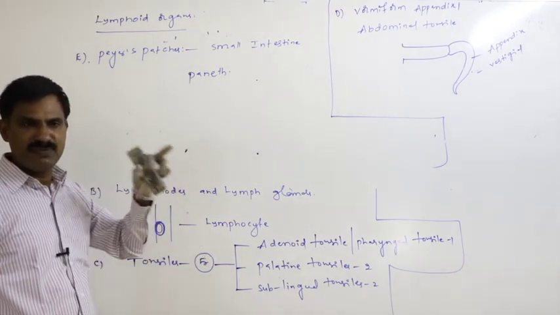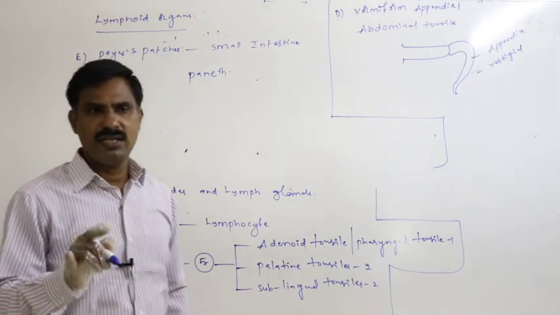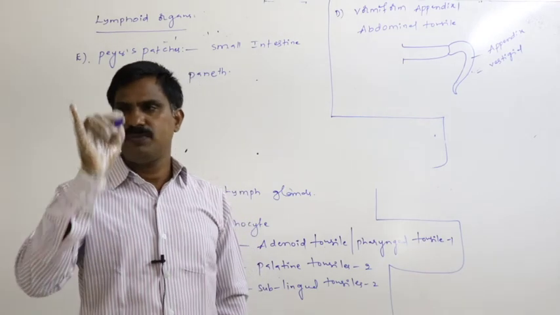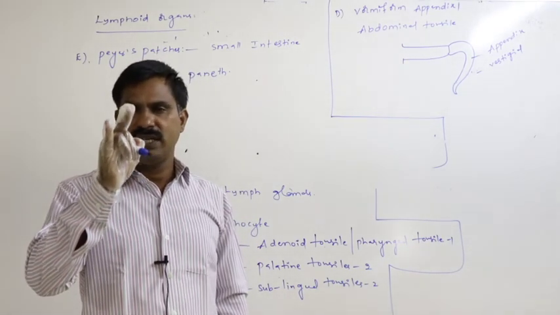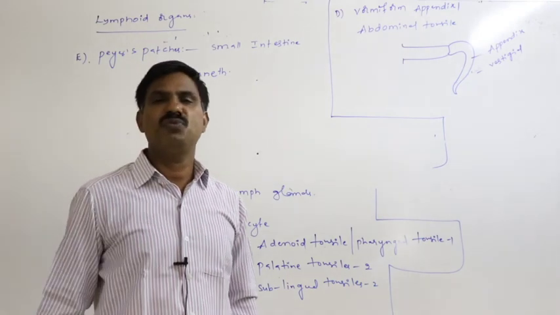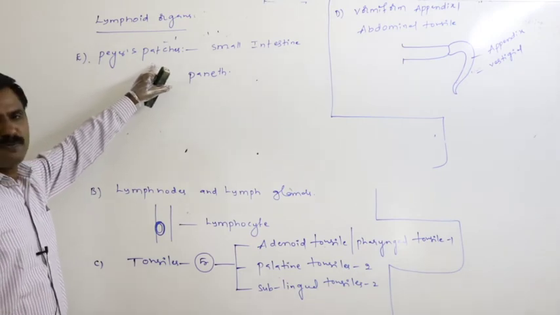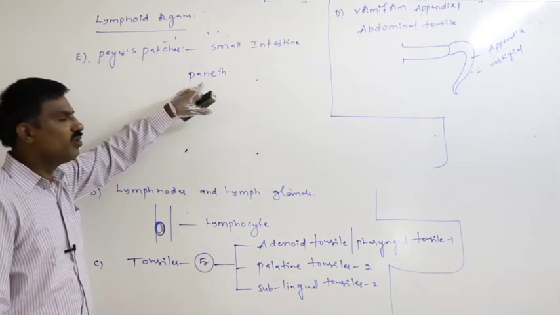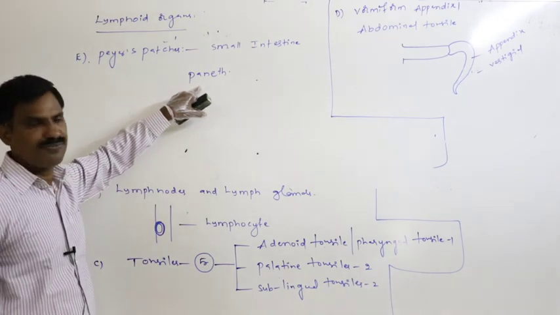They are the stem cells. They are principally useful to renew the lost or damaged cells of the wall of the small intestine. So Peyer's patches always provide protection to the Paneth cells of the small intestine.